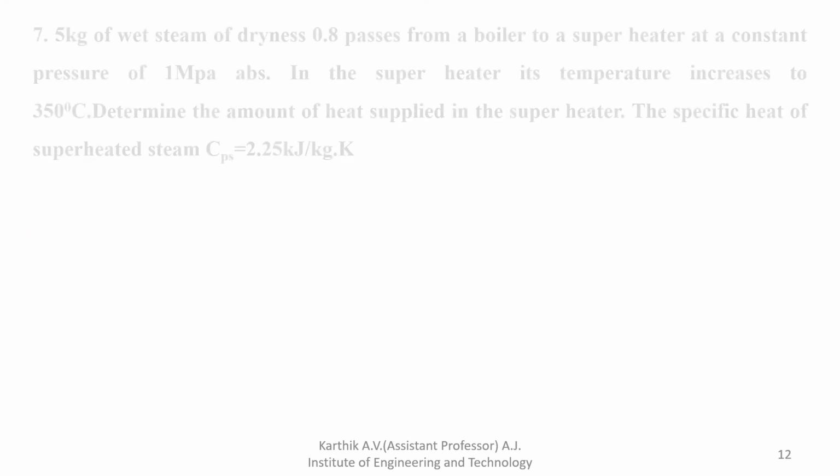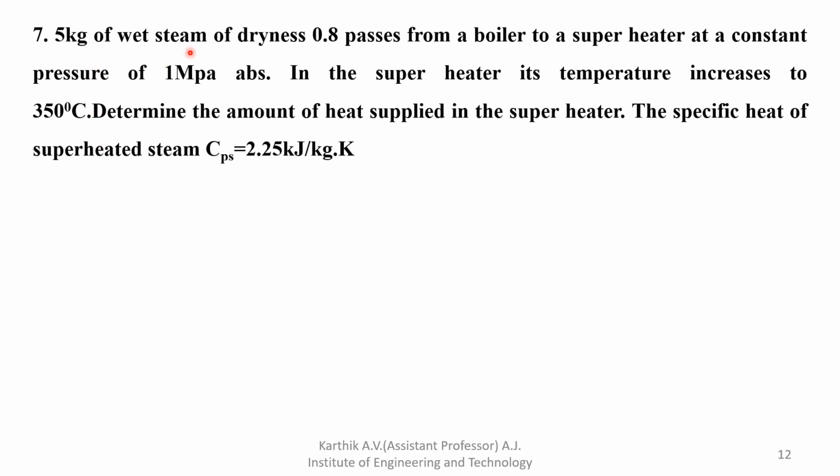Okay, next. 5 kg of wet steam of dryness fraction 0.8 passes from a boiler to a superheater at a constant pressure. The pressure is how much? 1 megapascal, which is nothing but 10 bar. In the superheater its temperature increases to 350 degrees Celsius. Determine the amount of heat supplied in the superheater. The specific heat of superheated steam, CPS, is 2.25 kilojoule per kg Kelvin.